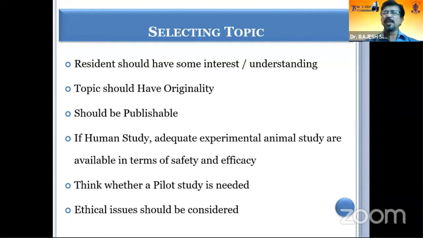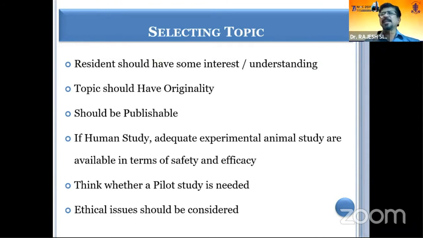The topic should have originality, and that is why it should be publishable. If you don't publish the thesis, it is the biggest disappointment for your student, because the student at that stage does not understand this. If it is not published, then for the whole of their life that student is asked what their thesis was and where it has been published. These things are always asked. So the topic should be original and publishable.